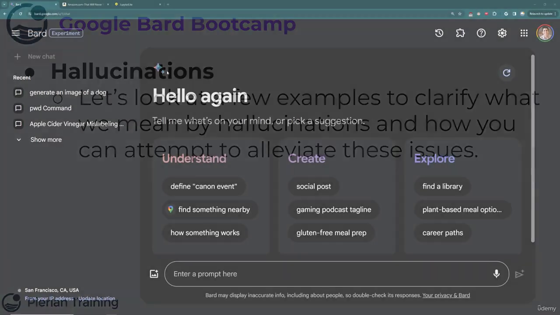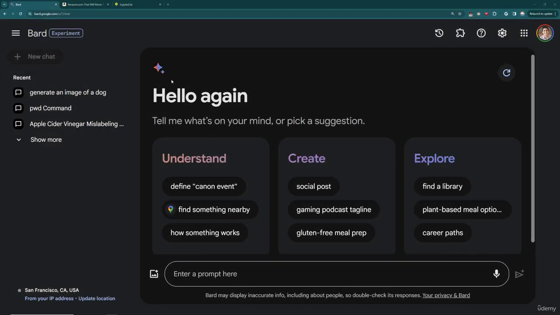Let's get started. Okay, so here I am at Bard. To begin, I first want to show you an example of Bard potentially repeating information that is not necessarily true, but I wouldn't personally classify it as a hallucination.